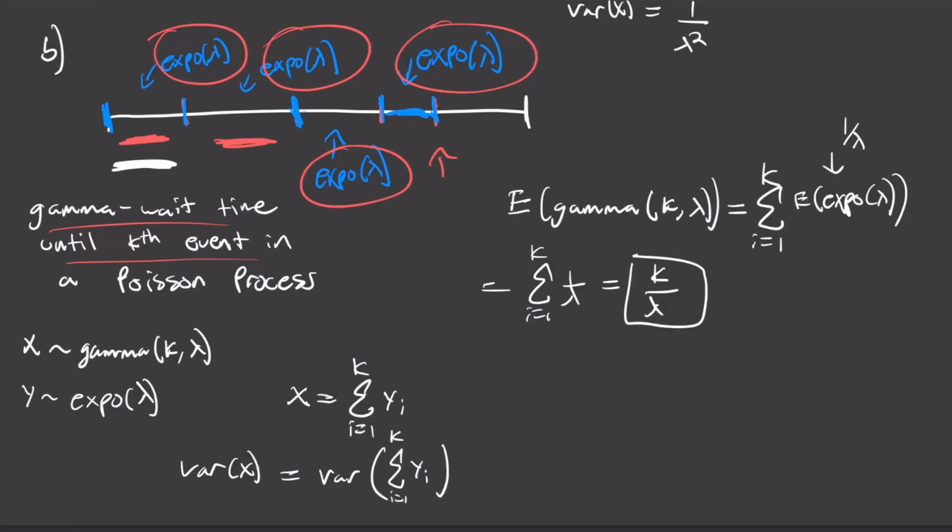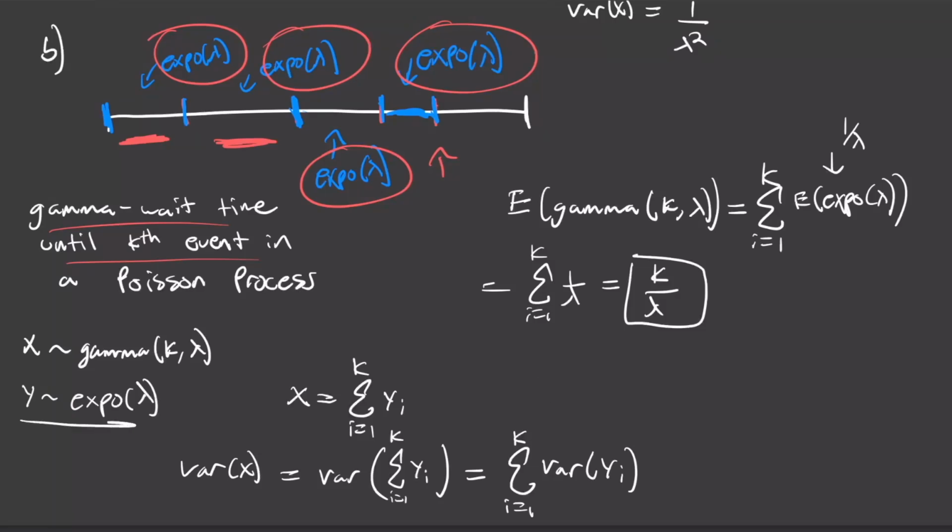So no matter how long our first wait time is, it's not going to affect the distribution of our second wait time, which is not going to affect the distribution of our third wait time, etc. Because all these are independent, we know from QP41 that we can express this, just like we did with the expectation, as the sum from i equals 1 to k of the variance of y sub i. For linearity of expectation, we don't even need independence, even though in this case they are independent. But for linearity of variance, they have to be independent.